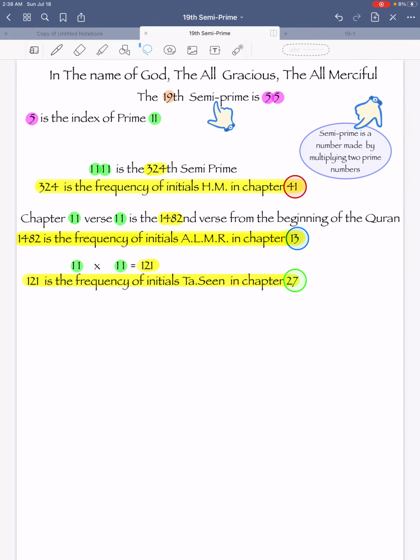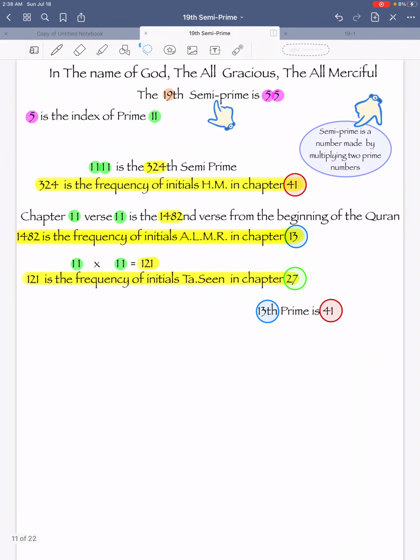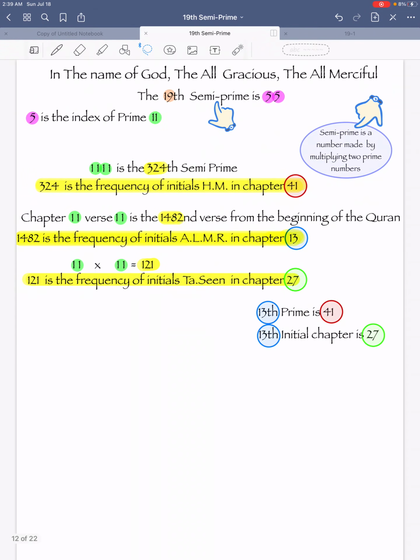These three chapters are more connected to each other. 13th prime is 41, and 13th initial chapter is 27.